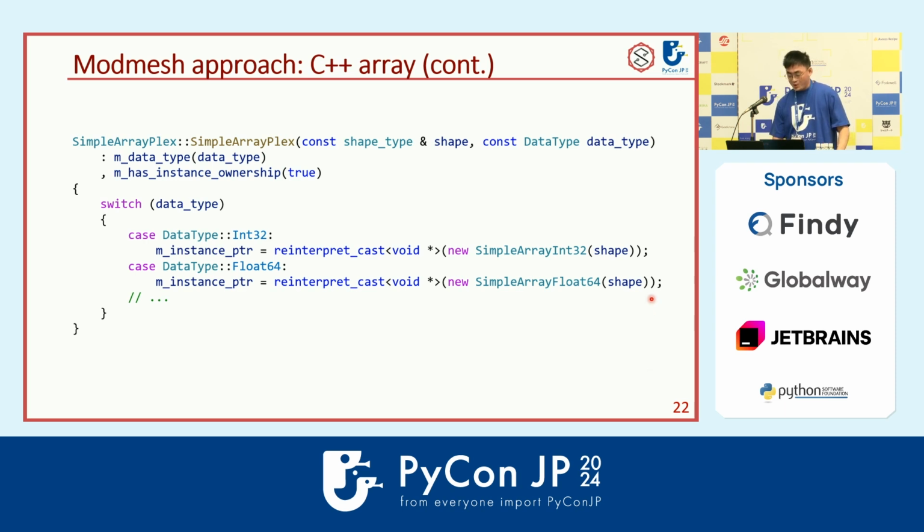So you see we have the dtype here, and we check what the dtype is. For example, if it is int32, we just create a new simple array int32 and store the pointer in the pointer holder. And we will use this pointer later.